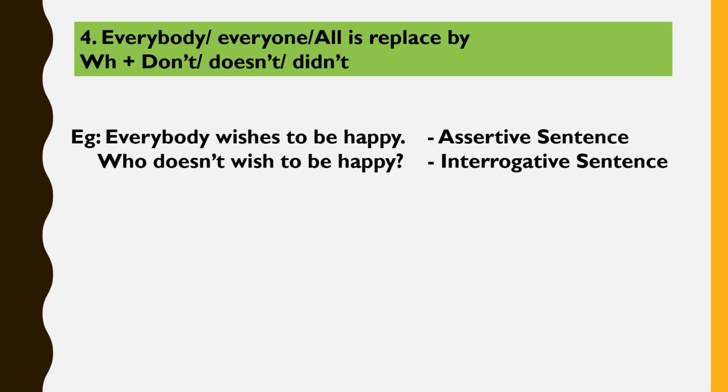For example, everybody wishes to be happy. This is an assertive sentence and it has the word everybody in it. Then when we interchange it into an interrogative sentence, we replace everybody by who doesn't. Who doesn't wish to be happy? And we made it into an interrogative sentence.